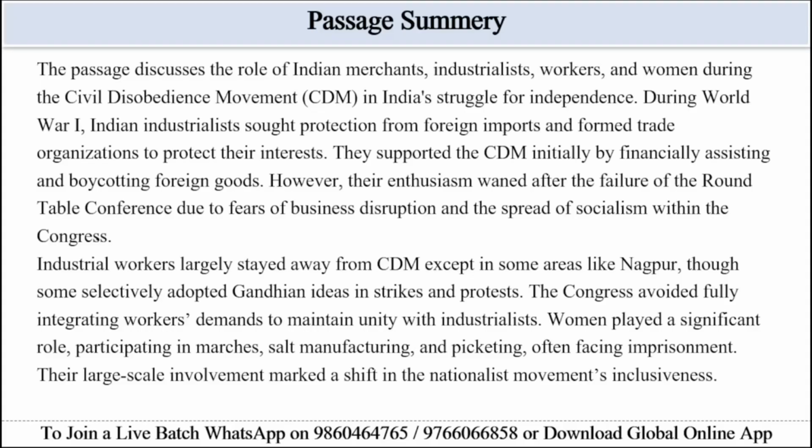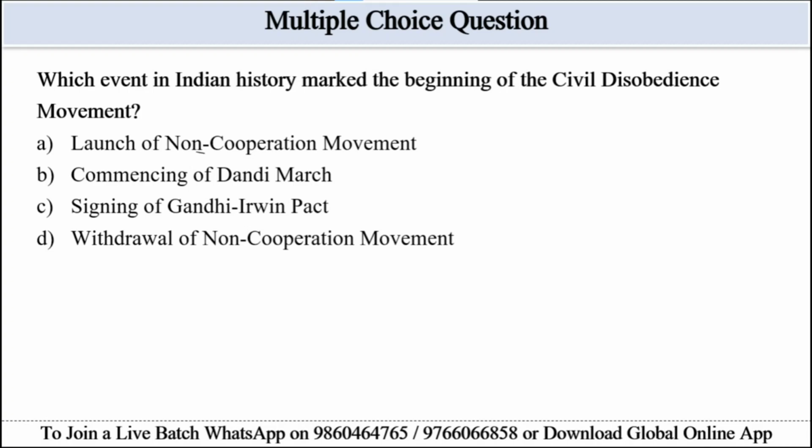Industrial workers largely stayed away from the CDM except in some areas like Nagpur, though some selectively adopted Gandhian ideas in strikes and protests. The Congress avoided fully integrating workers' demands to maintain unity with industrialists. Women played a significant role, participating in marches, salt manufacturing, and picketing, often facing imprisonment. Their large-scale involvement marked a shift in the nationalist movement's inclusiveness. So let's see some questions.